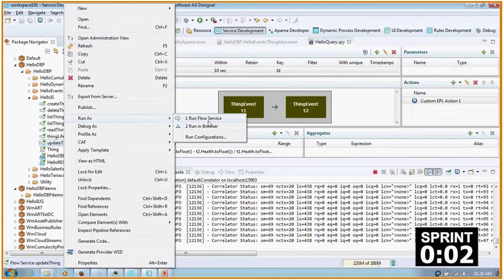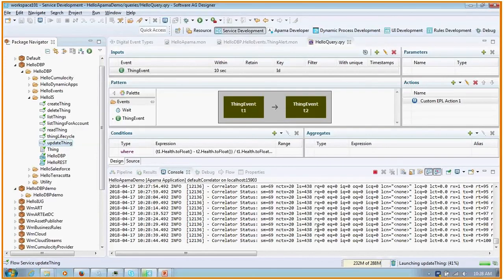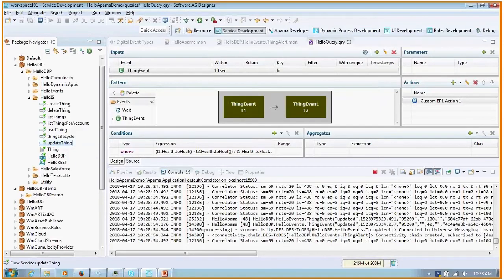Okay, sprint time's up, but we're in the demo anyway. So that's fine. Yep. So I'm going to not put a thing there, and then I'm going to say the health is 100. And it doesn't matter about the account because now we're only watching the health of the thing. So I'm going to send 2 in a row, and I'm going to trigger the alert really fast. So I'm going to send 100, and then I'm going to send 40. Okay, and yes.